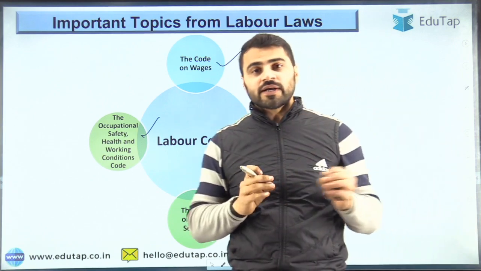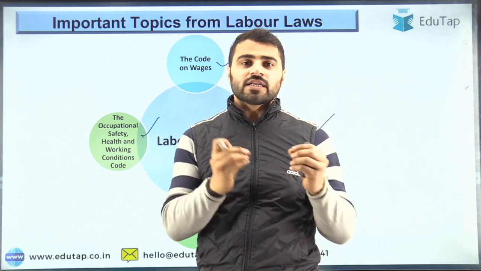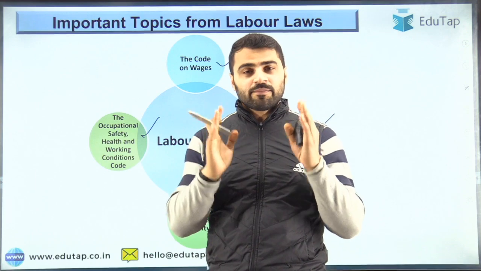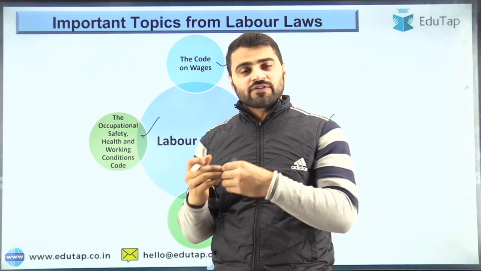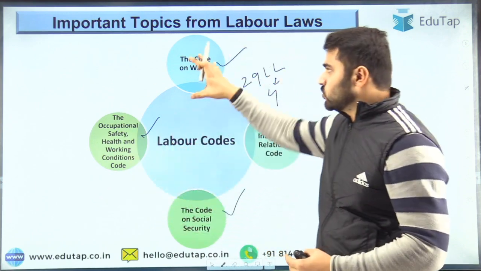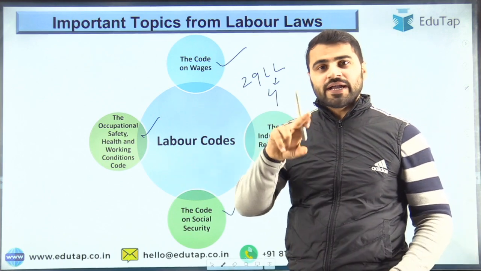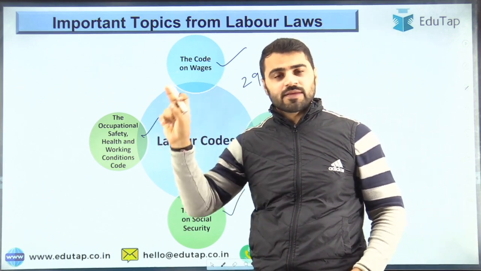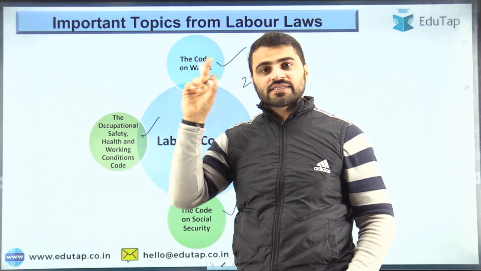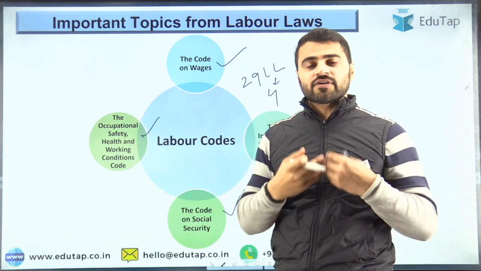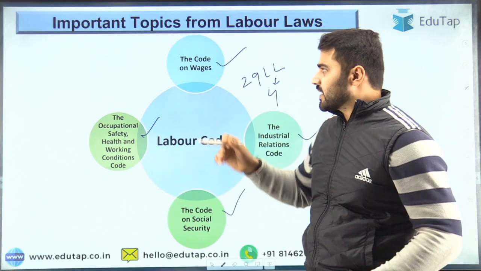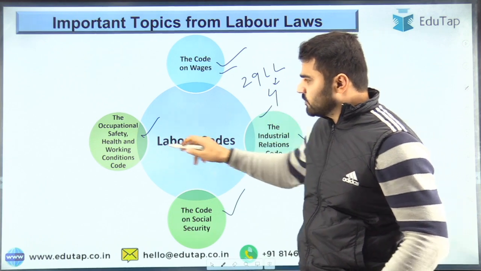But suppose you haven't covered the syllabus of IR and labor law, then in priority you have to cover those. After that, if you have sufficient time, then you can cover these 4 codes.